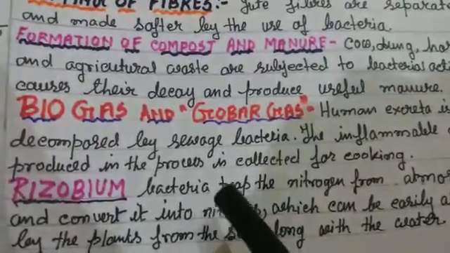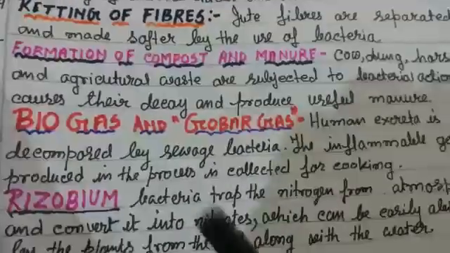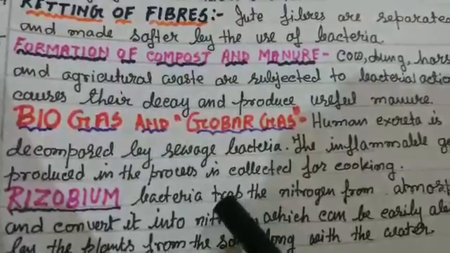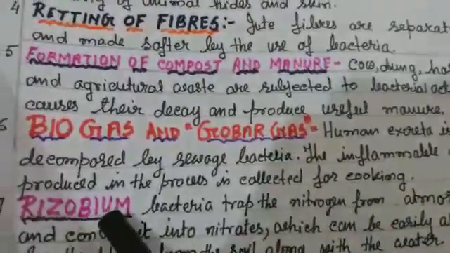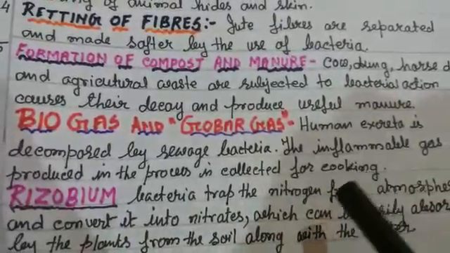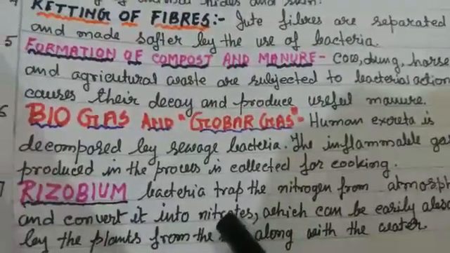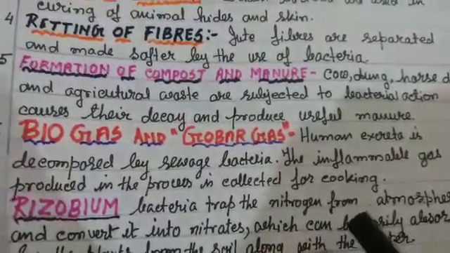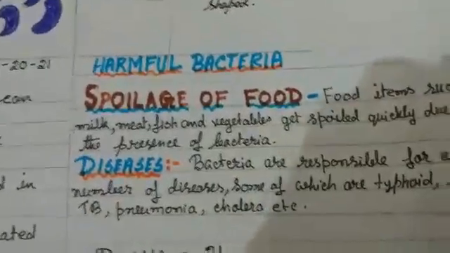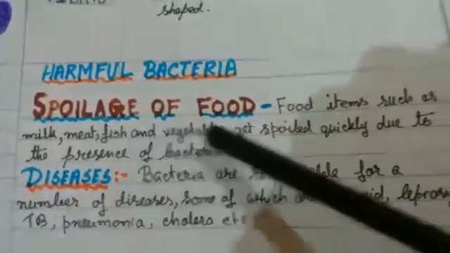Children, plants need nitrogen, but from the atmosphere they don't get nitrogen directly. So these bacteria change the nitrogen into nitrates in the soil, and the plants absorb these soluble nitrates from the soil.